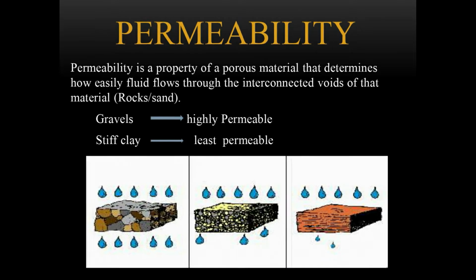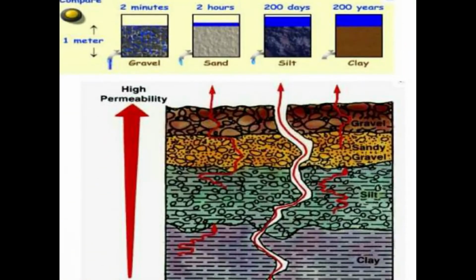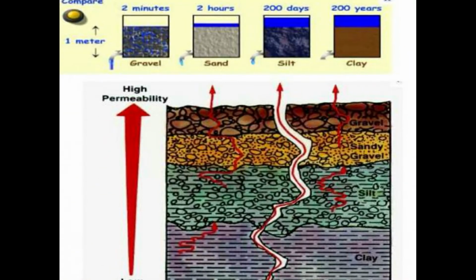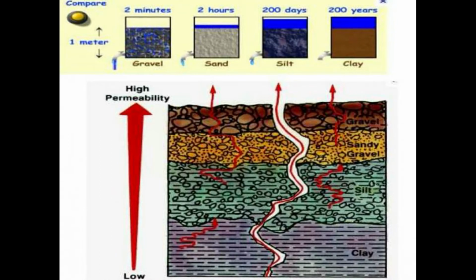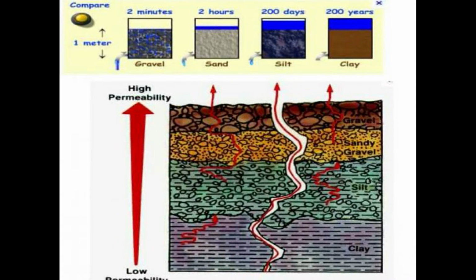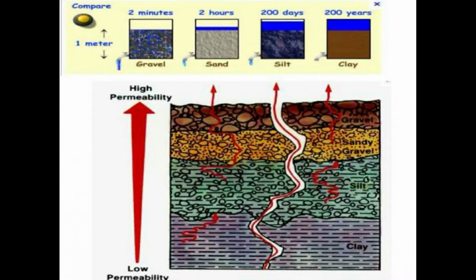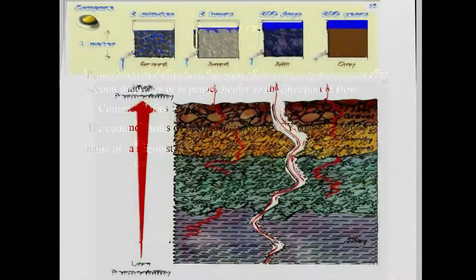Now we see the duration of permeability of each layer. First, gravel. Its duration is 2 minutes. Then sand. The duration of sand is 2 hours. Next, silt. The duration of silt is 200 days and the duration of clay is 200 years.